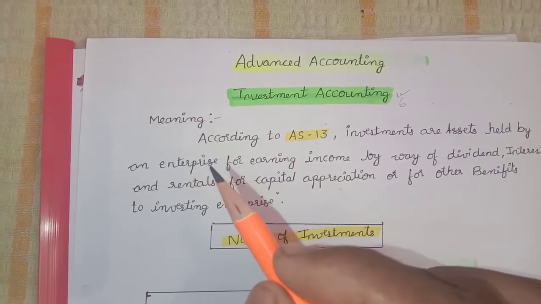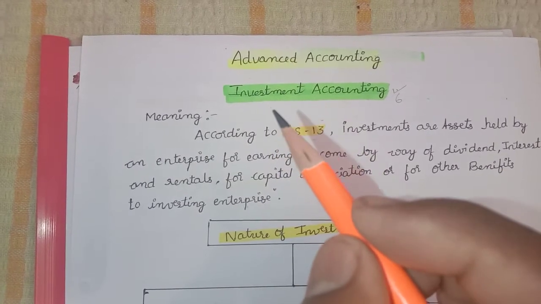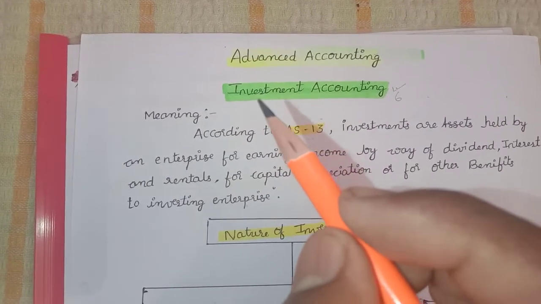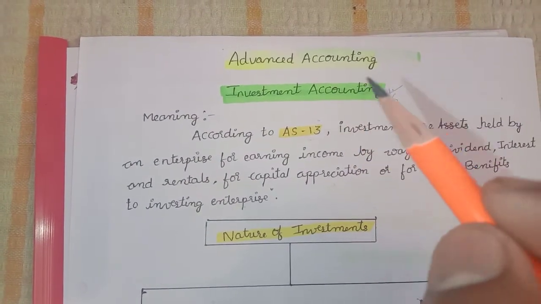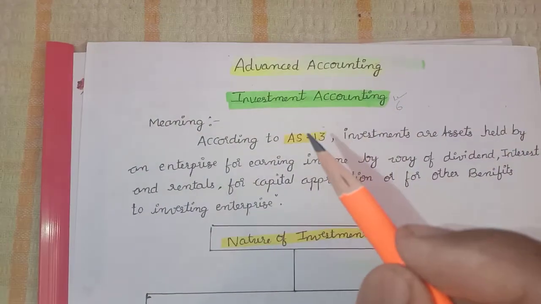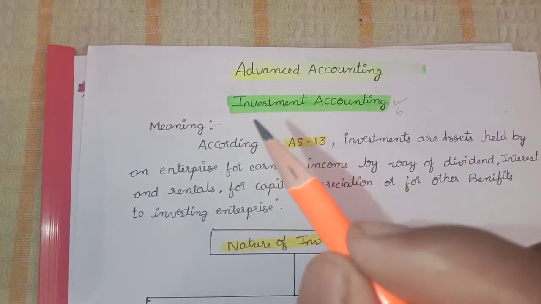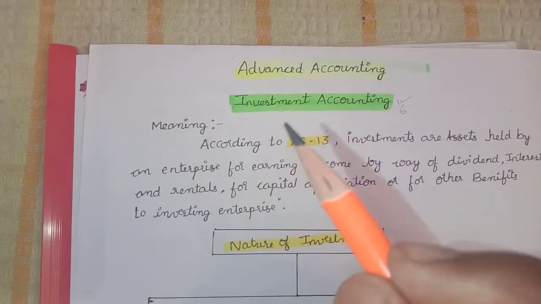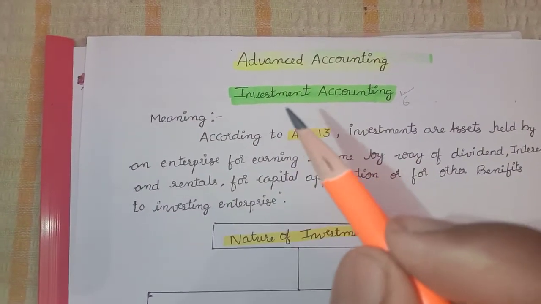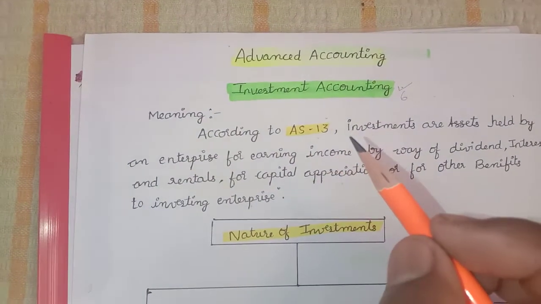Simply understand that investment is funds or assets invested somewhere to earn dividend, interest and rentals, or capital appreciation. Those benefits we get from investment. This is very important for 2 marks. I think you all got what is investment.